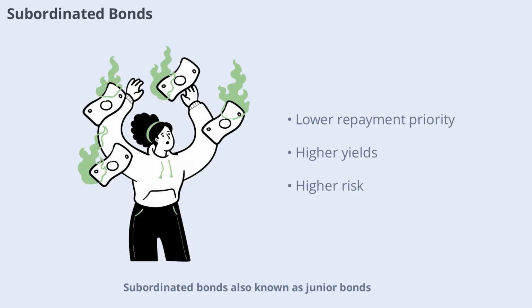Subordinated bonds, also known as junior bonds, are lower in priority compared to other debts if the issuer defaults. This means that in the event of bankruptcy, holders of subordinated bonds are paid after senior debt holders. Because of the higher risk, subordinated bonds usually offer higher yields. They are often issued by financial institutions and can be an option for investors seeking higher returns with a willingness